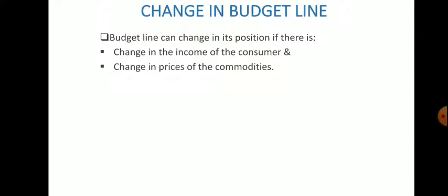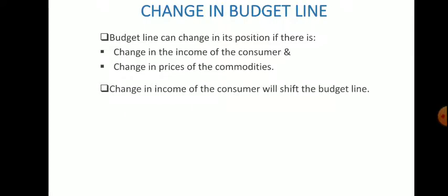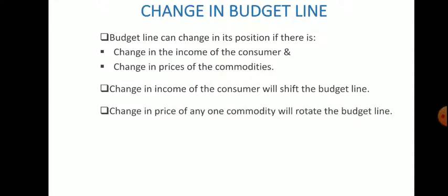So if prices of both the commodities change, there will be a change in the budget line. Change in income of the consumer shifts the budget line, but if there is a change in the price of a single commodity, then the budget line will rotate.